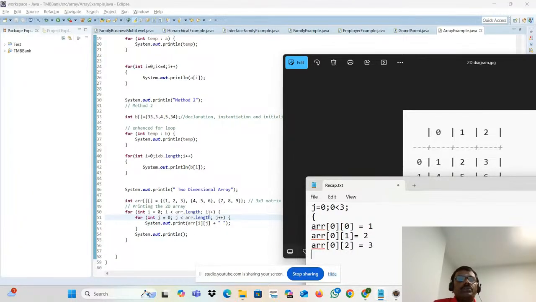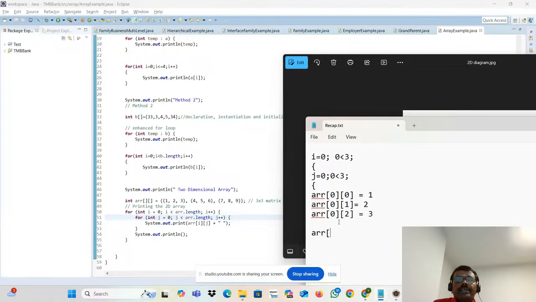Then again it will go to the I. What is the I? Initially it was 0. Right now it is going to be 1. 1 less than 3. Condition is true? Yes. It will go down again to the next for loop. What is that? J is equal to 0. So now I is equal to 1, J is equal to 0.